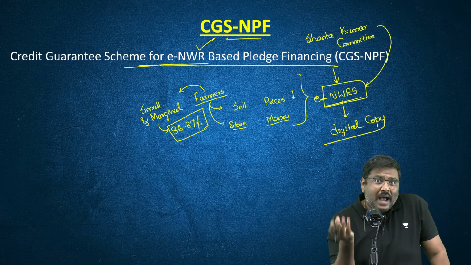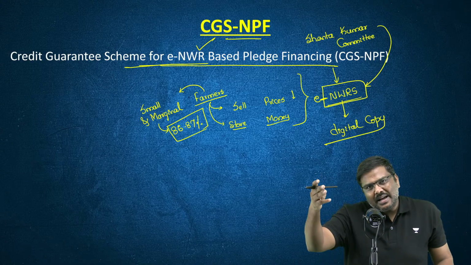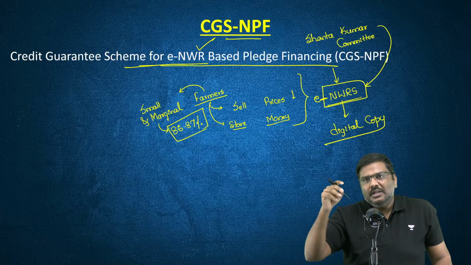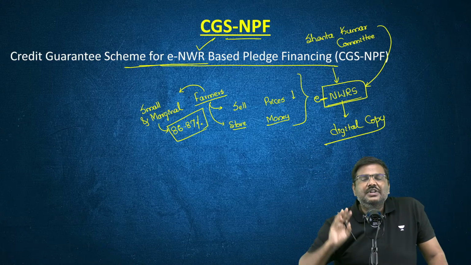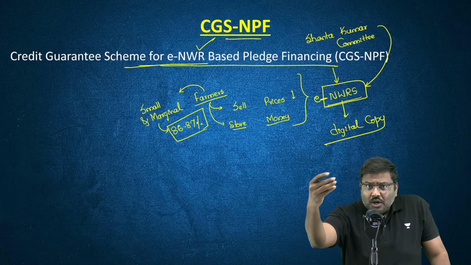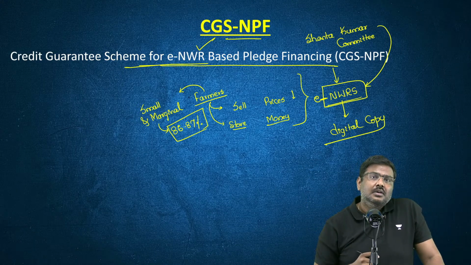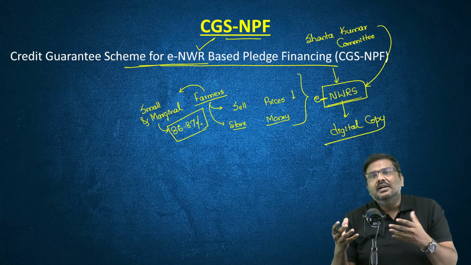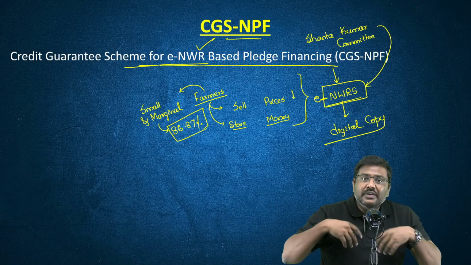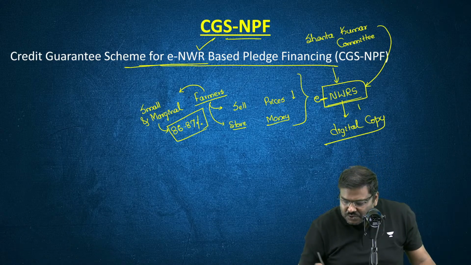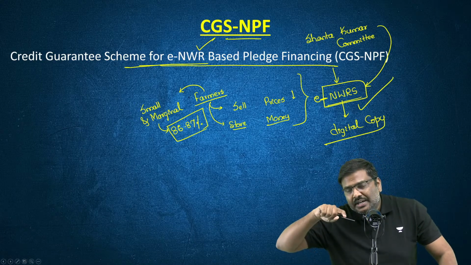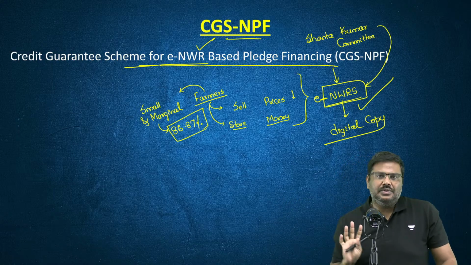It may so happen that the prices in the market will not go up, and the farmer will not be able to earn a sufficient amount of income. So the loan given by me might be defaulted by the farmer. So there is always this concern associated with the default of NWRS loans.